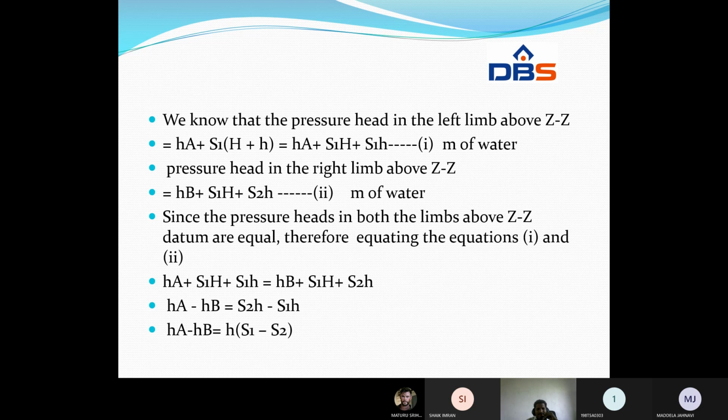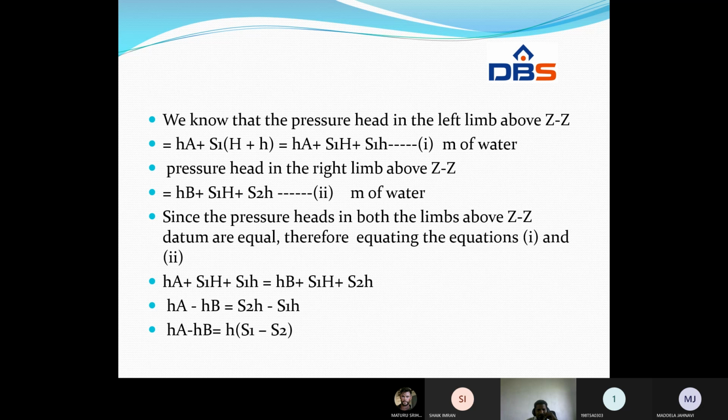And the pressure head in the right limb above ZZ is hB plus S1 H plus S2 h. Equation 2, assume it. Since the pressure heads in both limbs above the ZZ datum level are equal, we equate the two equations 1 and 2. So hA plus S1 H plus S1 small h is equal to hB plus S1 H plus S2 h.